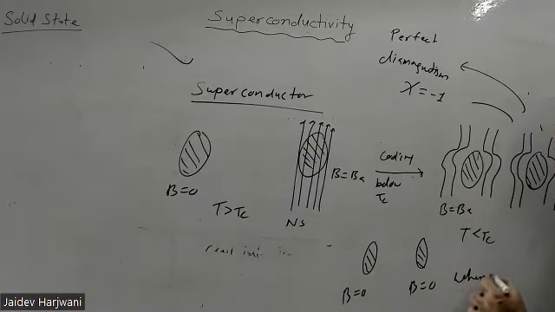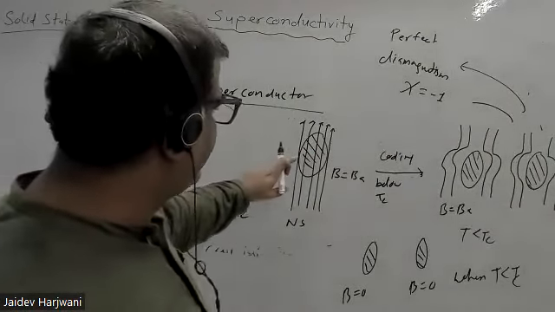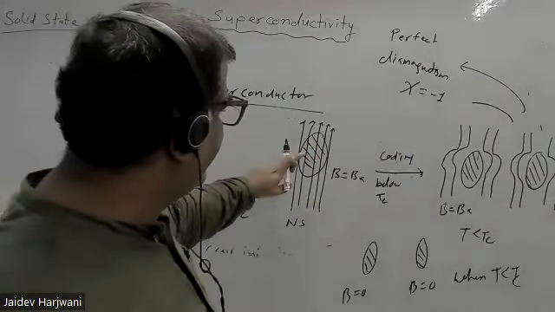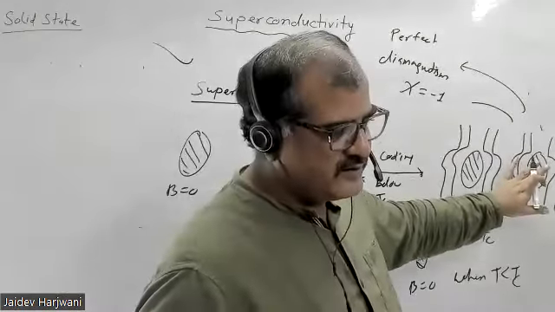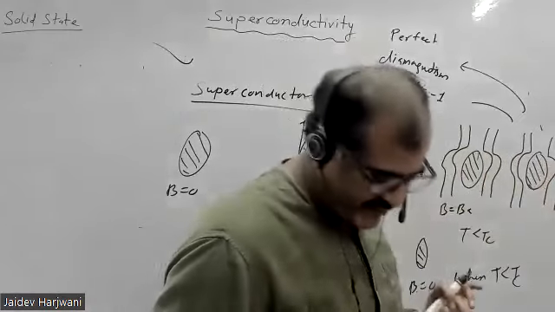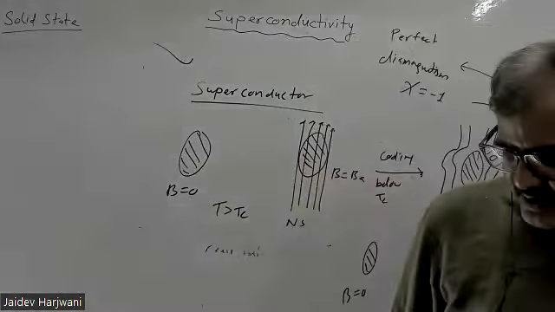This is a difference between a perfect conductor and a normal conductor. In a perfect conductor the flux was not changing. When you go through the transition to the low temperature range, it is kept inside. Here it is expelled. So this is the difference between a perfect conductor and a superconductor. A superconductor shows perfect diamagnetism, that is chi equal to -1. Is there any question? Yes, tell me.